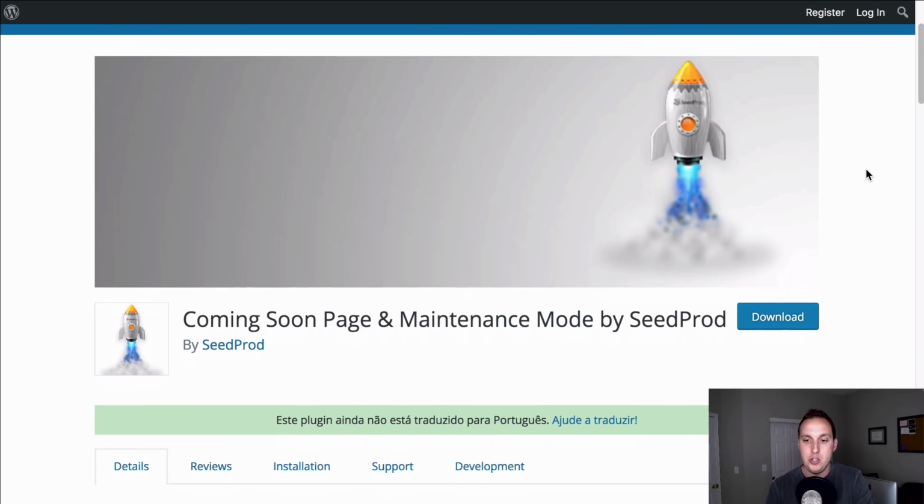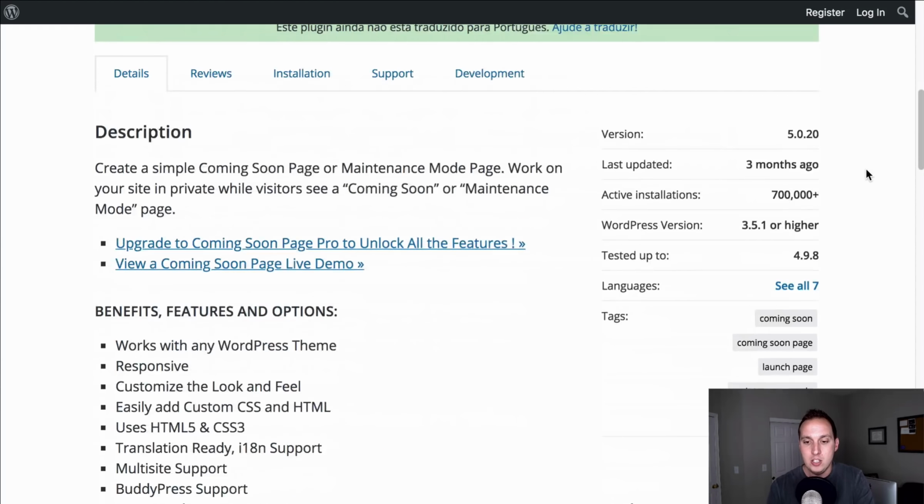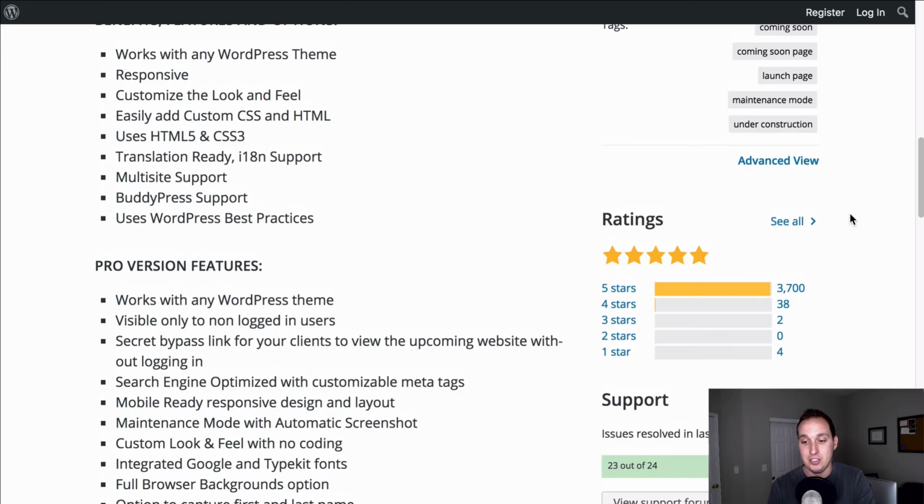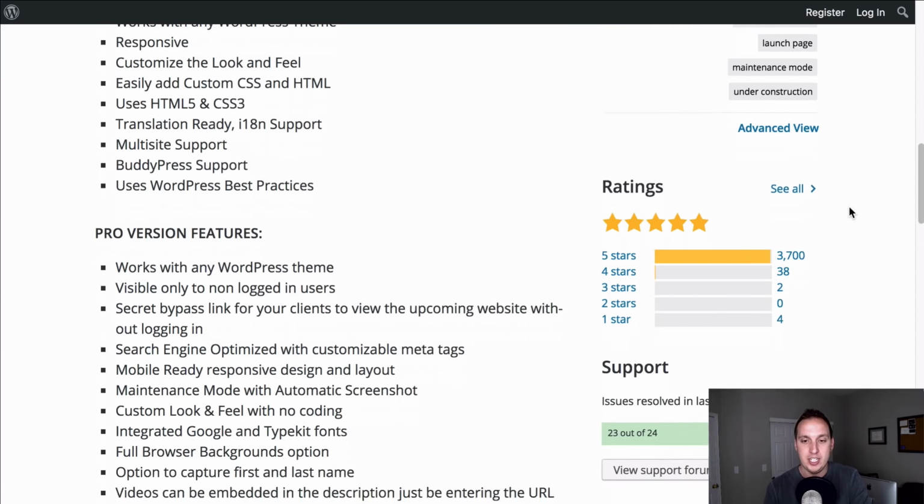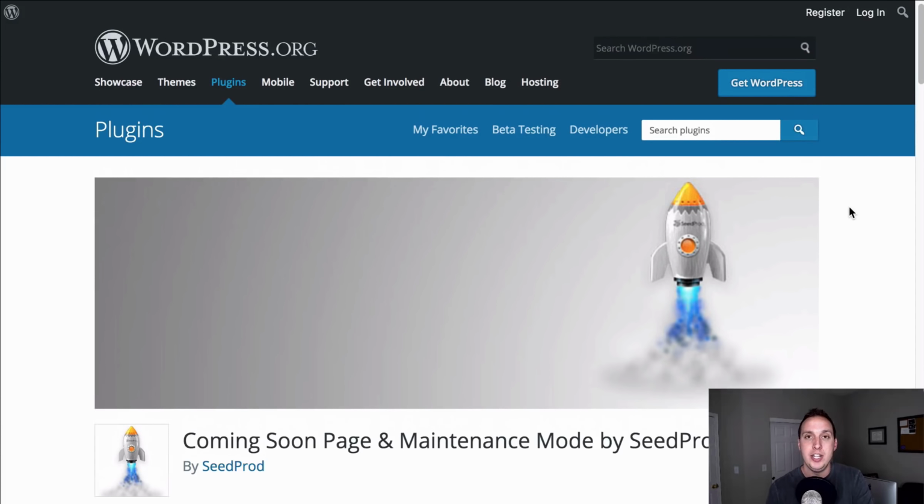Cool thing about this is you can customize the Coming Soon or landing page, the maintenance page. So really highly rated. This is actually super highly rated. Definitely recommend checking this out. All you have to do is install it, and then you can get in there and customize the settings as you please to create a nice cover-up page.